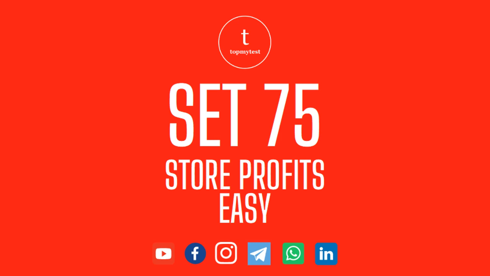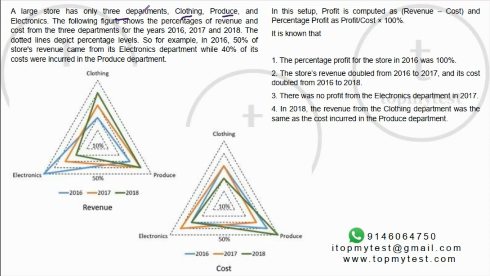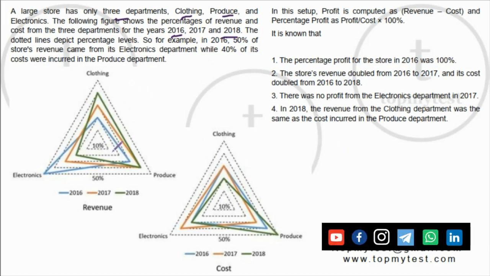Large store has only 3 departments: clothing, produce, and electronics. The following figure shows the percentage of revenues and cost from the 3 departments: 2016, 17, and 18. So for each of the departments, you have the split of revenue as well as cost. So instead of drawing 6 pie charts, they have given you 2. This is like a triangle graph. You can call it a radar graph, whatever you want to call it. Right? This is what is given.